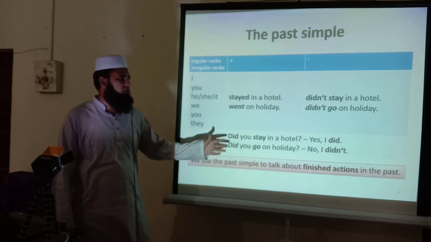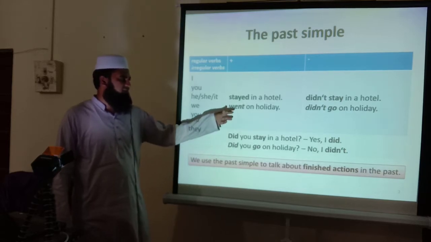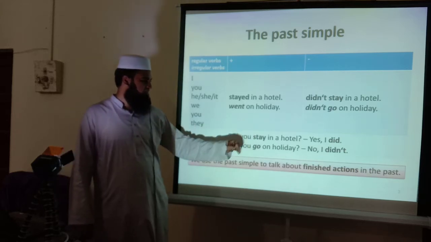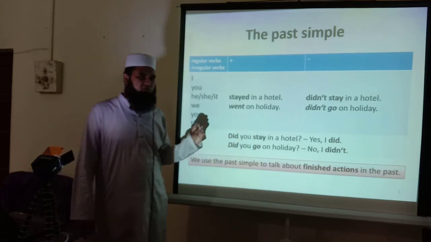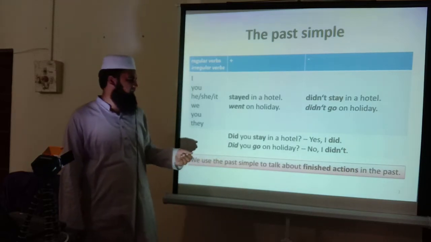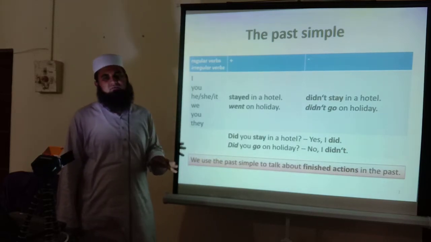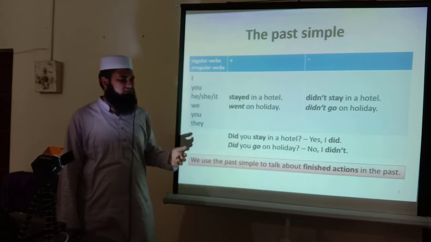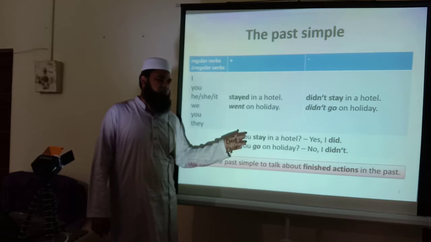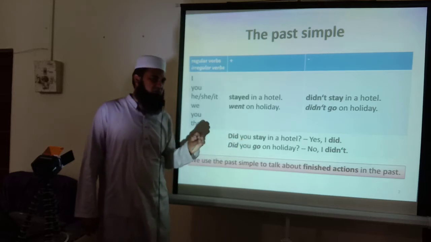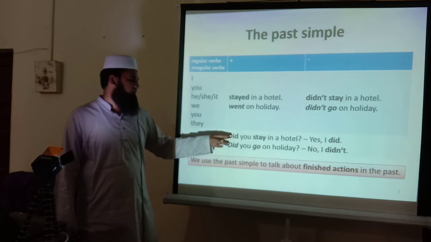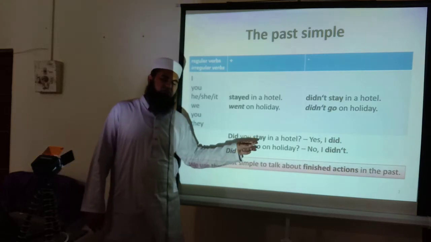I went on holiday. Went is the second form of go. Did you stay? Use of did. The most important thing is the difference between the simple question tenses. In the present tense we use do or does, and in this tense we will use did. Did you stay? But don't forget that when we are writing did, we will definitely use the first form.